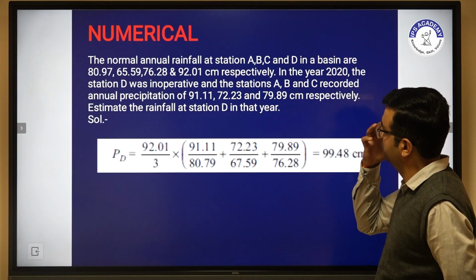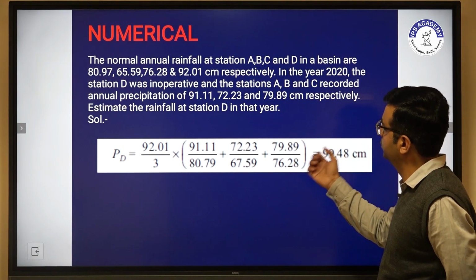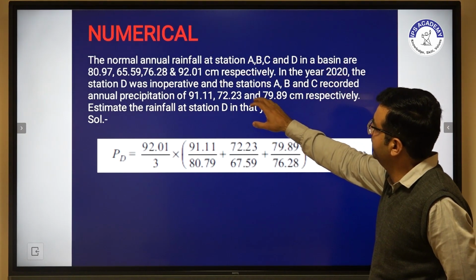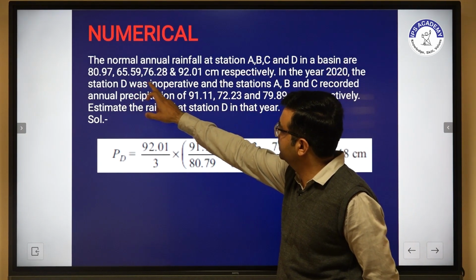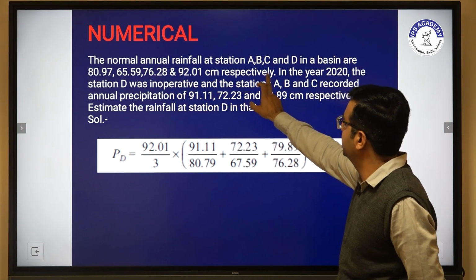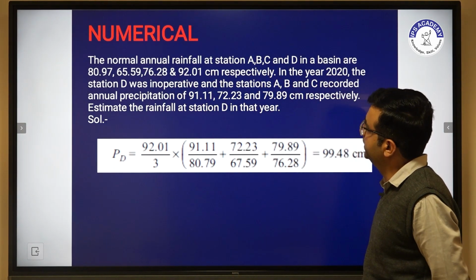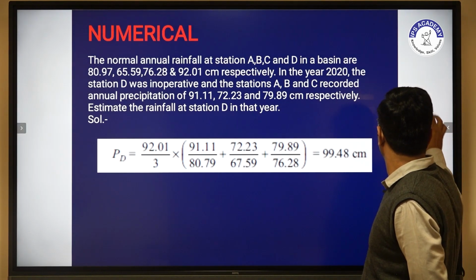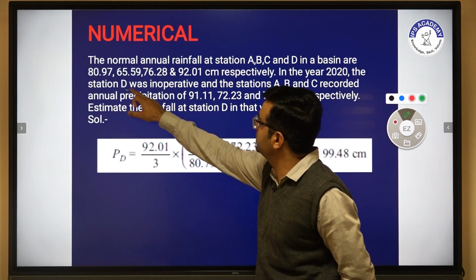Now this is one of the numericals. We have to calculate for A, B, C, D in a basin having readings 80.97, 65.59, 76.28, 92.0 centimeters respectively in the year 2020. The D station was inoperative.